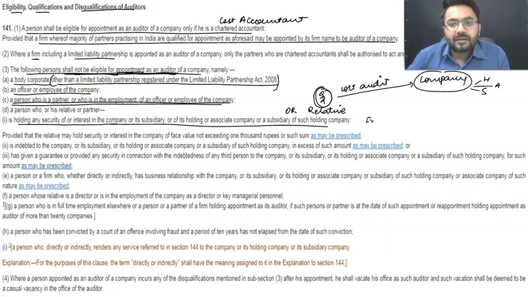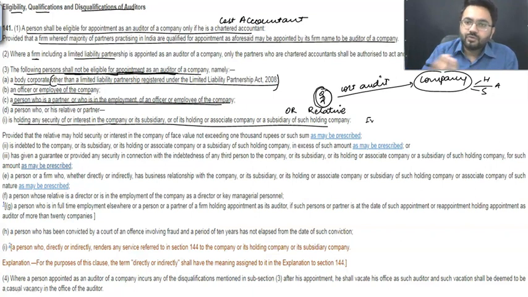How will I come to know about that? There are a lot of relatives, sir. See, relative does not have a very long definition when it comes to the Companies Act. It includes a very small definition, which includes your wife, your father, your mother, your brother, your sister, your daughter, your son, your son's wife, your daughter's husband. Daughter's husband is not included, I guess. Right? So that is a very simple definition.